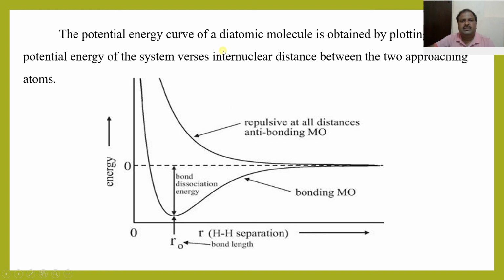So the potential energy curve of a diatomic molecule is obtained by plotting the potential energy of the system versus internuclear distance. Here this is the bonding molecular orbital, and this is the antibonding molecular orbital. If sufficient energy is supplied to the molecule, then an electron is promoted from a lower energy level to a higher energy level, that is, from bonding to antibonding molecular orbital. This is about the potential energy curve.